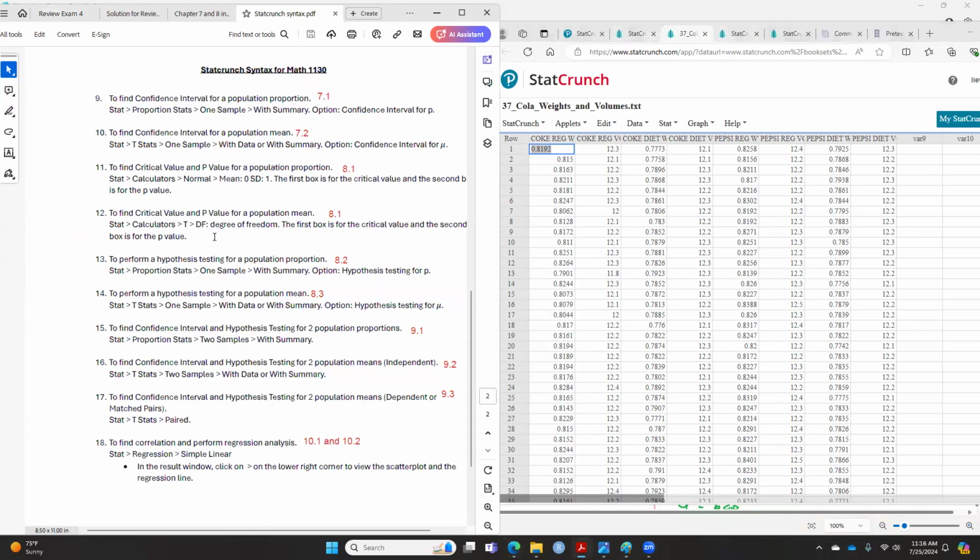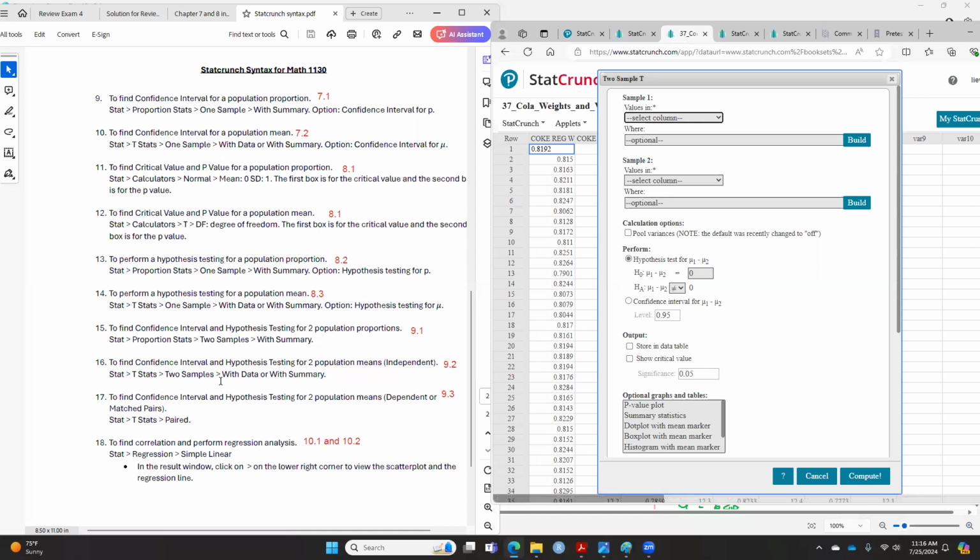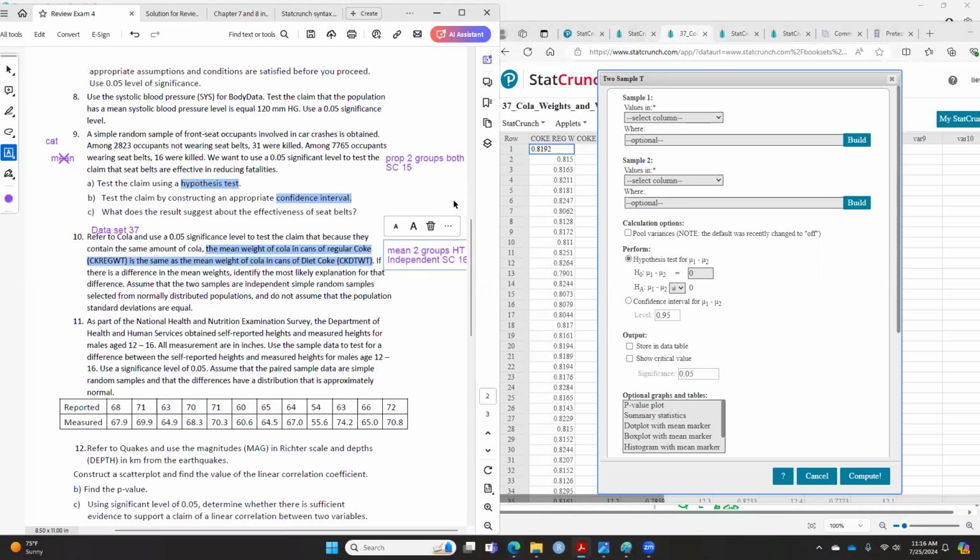Number 16 here is asking us to go stat, t-stat, two sample. This time we're going to do with data. The reason we're going to use with data here is because you're using data, and you're doing hypothesis testing. The values in this case: the first one is the regular Coke weight.